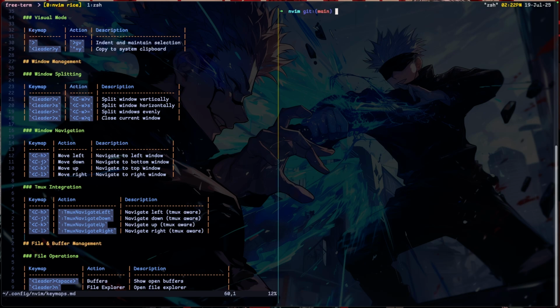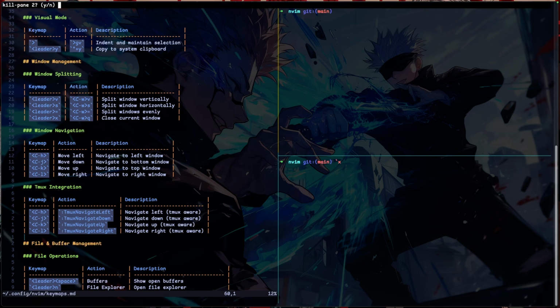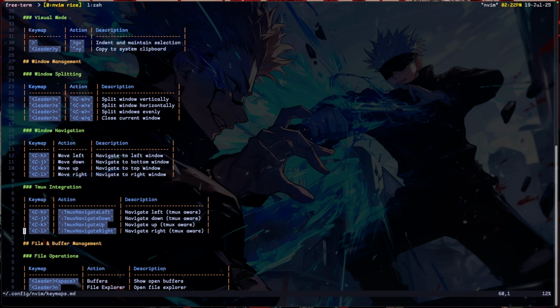Let me split my window with Tmux right now. So this is Tmux. I have my terminal here on Tmux. Before, I couldn't just navigate with Control HJK to Neovim, and that wasn't easy without trying to make a hack or something like that. Okay, let's go through something else.